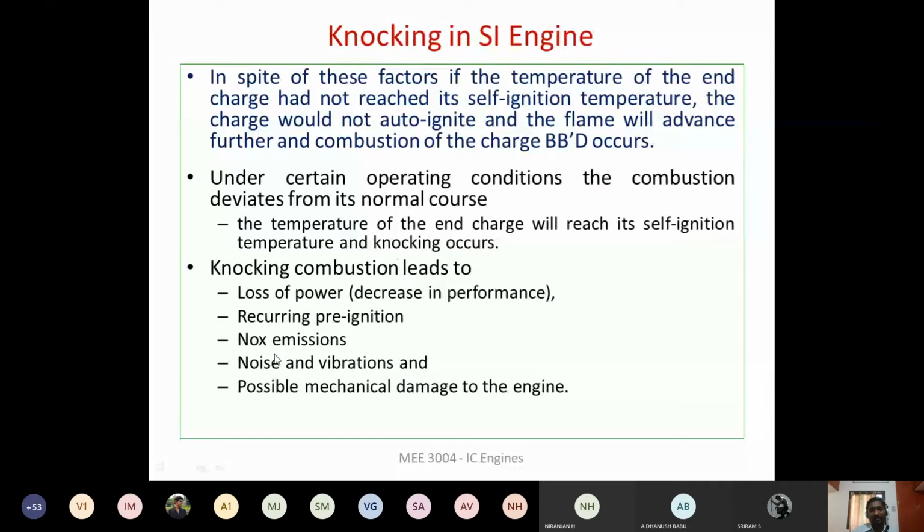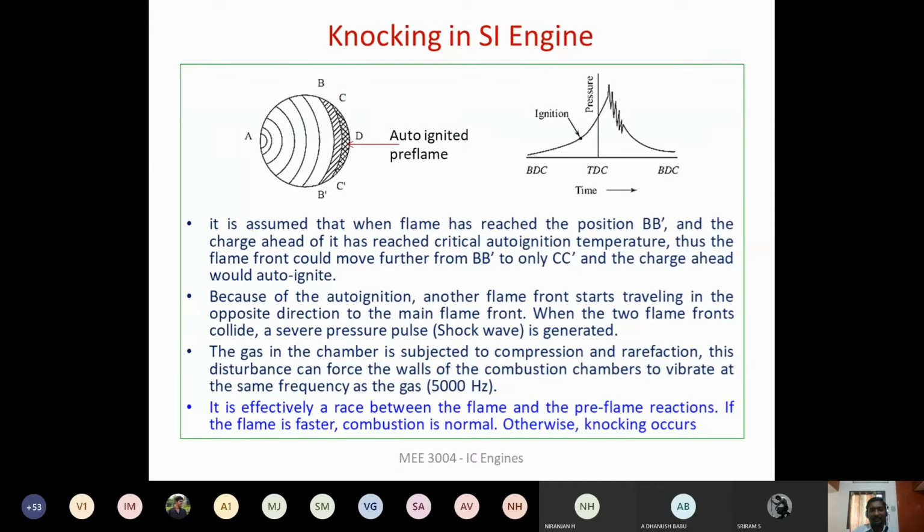Other problems because of knocking are noise and vibrations of the engine, and as this continues, failure of the mechanical components may occur, or damage to the mechanical components of the engine will occur. So these are the problems. Now let us see in detail how this knocking is happening.